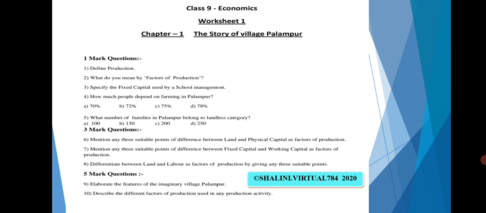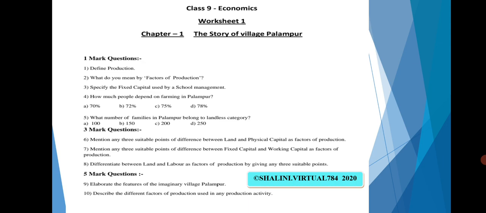Question number 3, specify the fixed capital used by a school management. Means all those inputs which a school management will use for a long run. Can you tell me? I guess yes. For example, starting with the buildings, then we have the desks, chairs, green board, smart board. All those gadgets can be used by the school management for a long run, maybe 5 years, 10 years, till it is working properly. So these will be fixed capital for a school management, or you can simply say school.